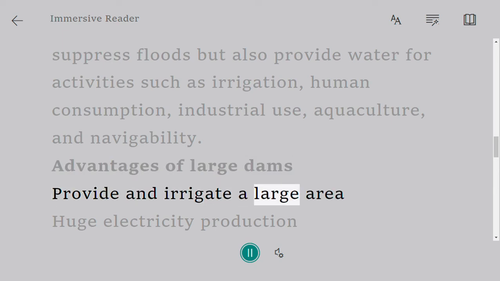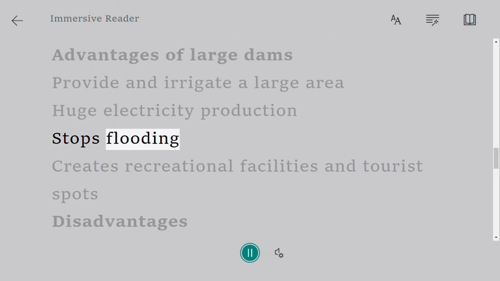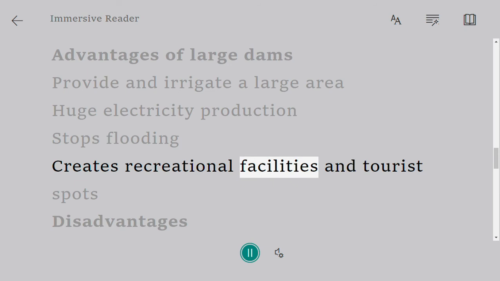Advantages of large dams. Provide and irrigate a large area. Huge electricity production. Stops flooding. Creates recreational facilities and tourist spots.